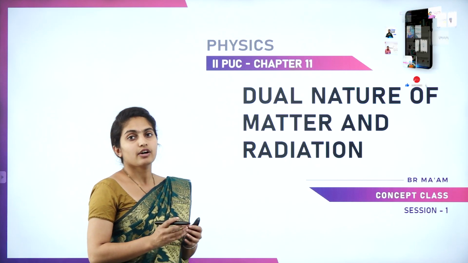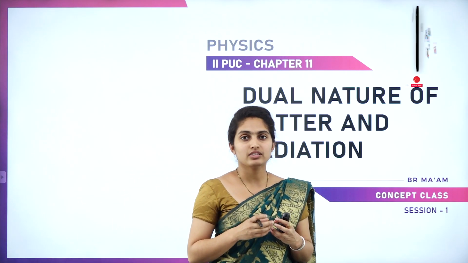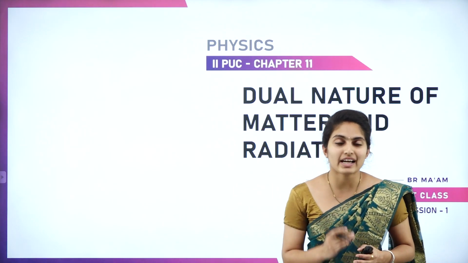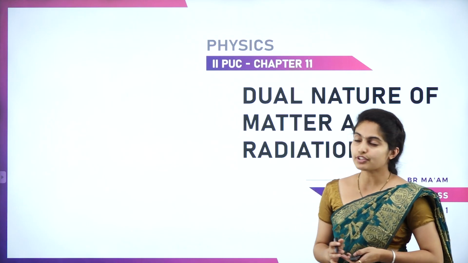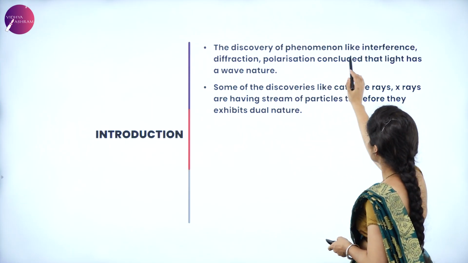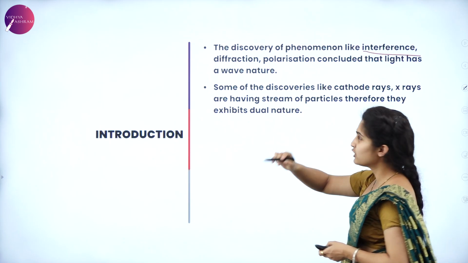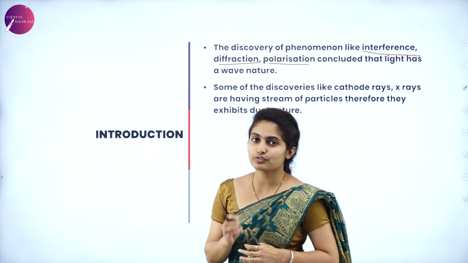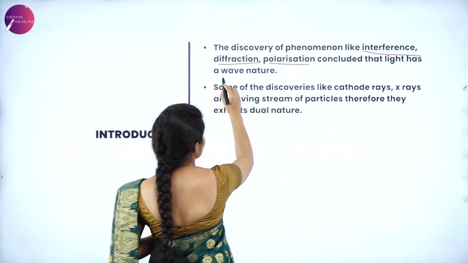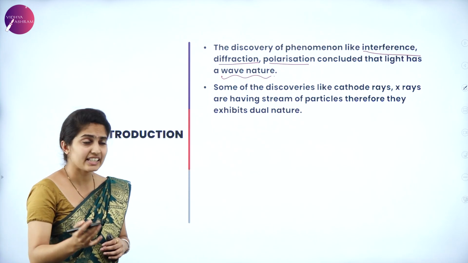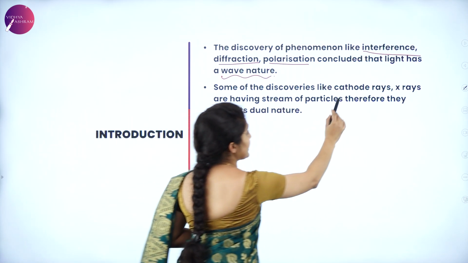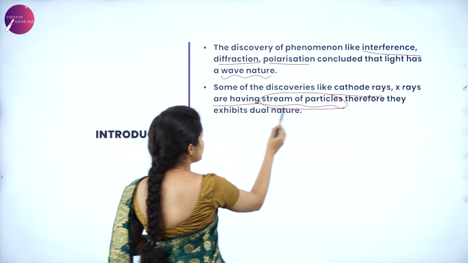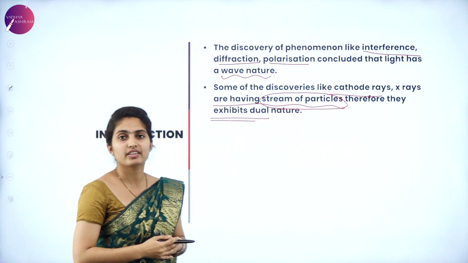So in today's class, we are going to deal with matter, that means here we are considering light waves, and the dual nature of that light. So now here we have the discovery of the phenomena. We know what is interference, diffraction, polarization, all these. The discoveries of these concepts gave existence to the wave nature of light. And later on, some of the discoveries like cathode rays and X-rays, which are a stream of particles, were told to exhibit particle nature.